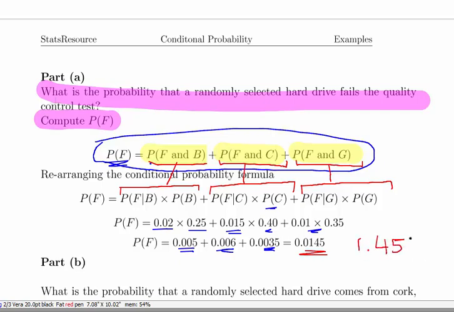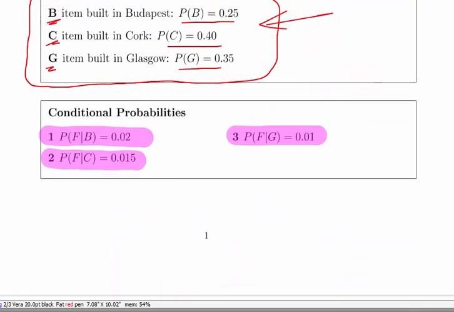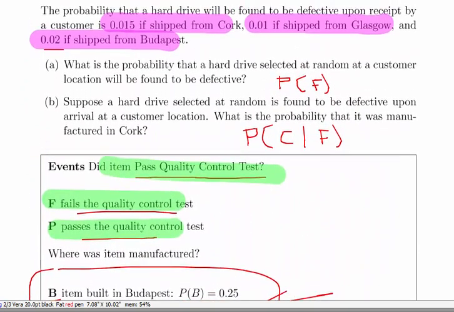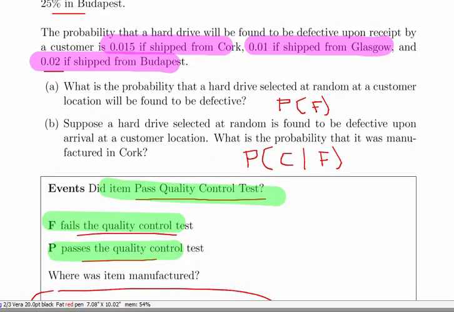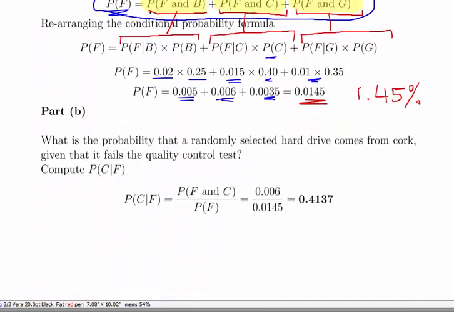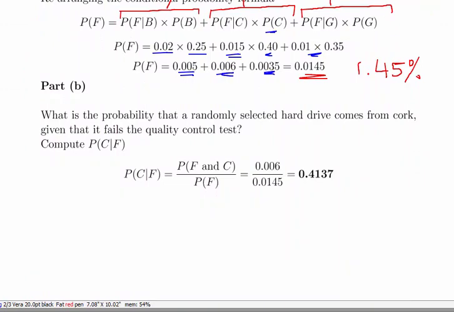Which is very similar to, close to, the numbers that we were given. So it should come in between those numbers: 1.5%, 1%, and 2%. It should come in that range of numbers. So that's the probability of F.